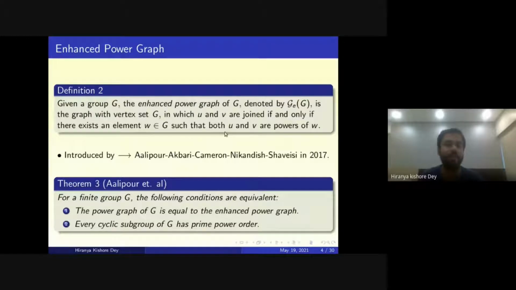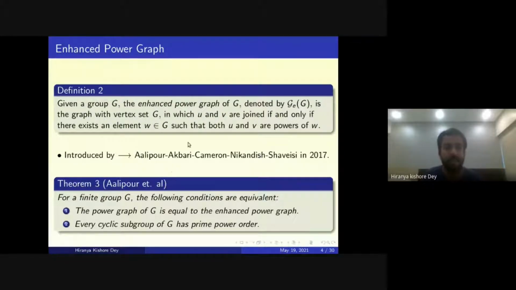Let us now go to the definition of the enhanced power graph. For a group G, the enhanced power graph, which is denoted by G_E(G), is the graph where two vertices u and v are adjacent if and only if there exists an element w such that u and v both are powers of w. This was introduced by Abdollahi, Akbari, Cameron, Nikandish, Shahsavari, in a five-author paper in 2017.